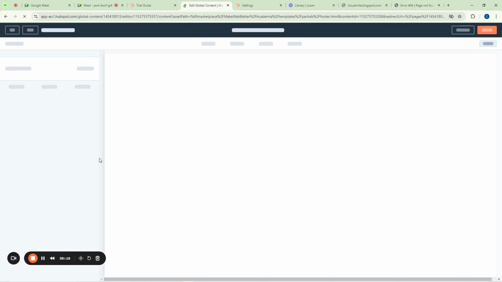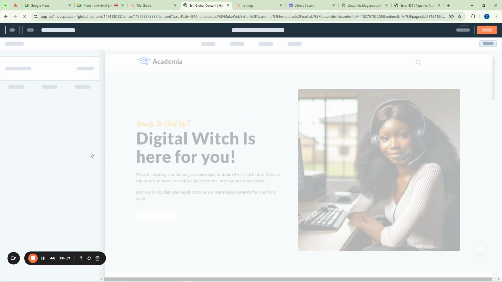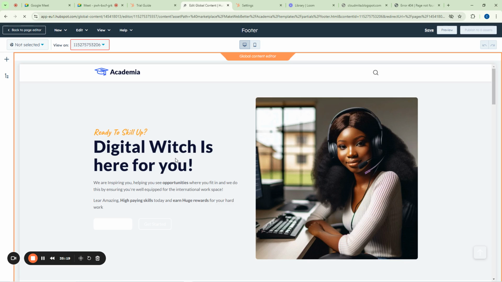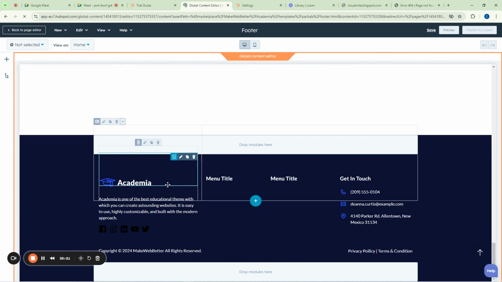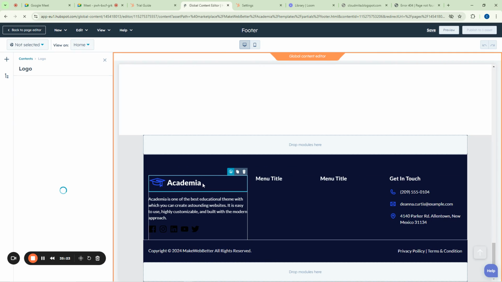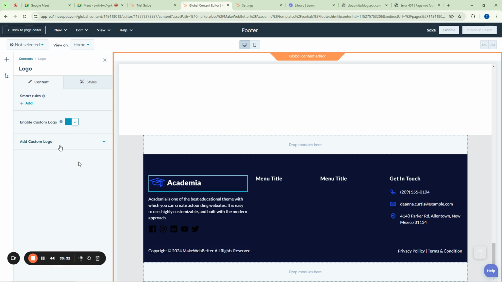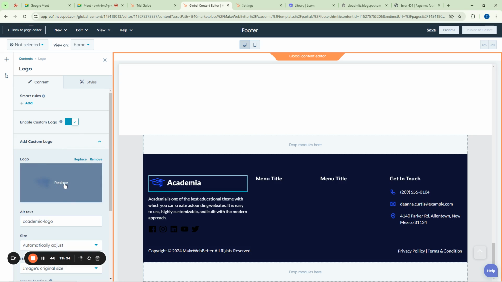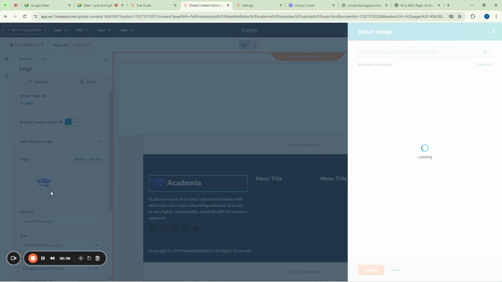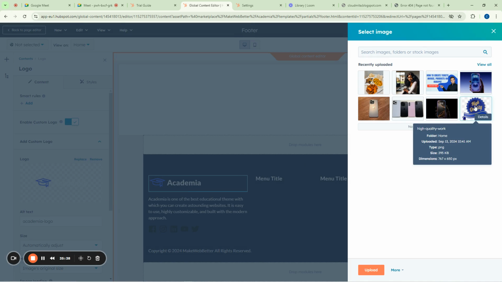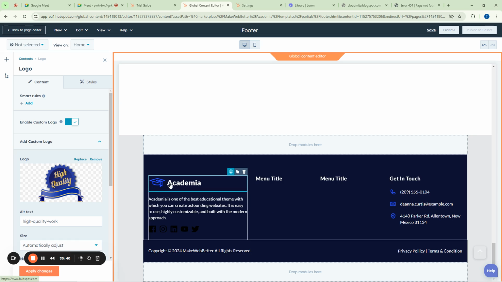At this part now I want to change some things here. So I will come here, and where they wrote Academia, now you see here, I can change it to what I want it to be. So it will come out at the left here, and I want to change this logo to something else. So I'll click on it where they say replace, and I'll select our logo, and I'll put it there. Then they have some write-ups here.